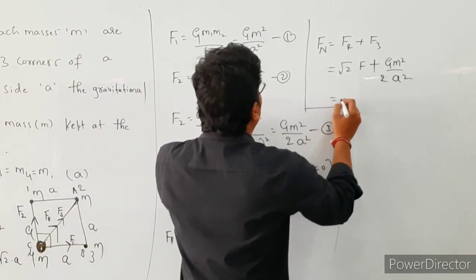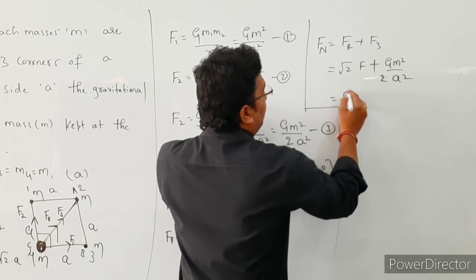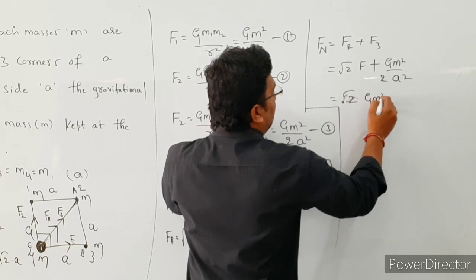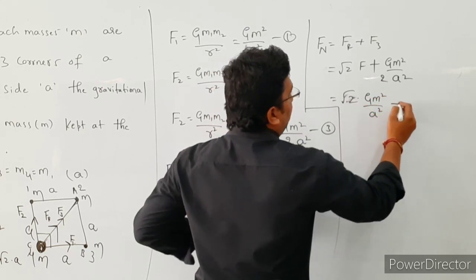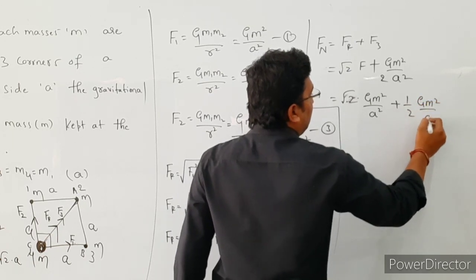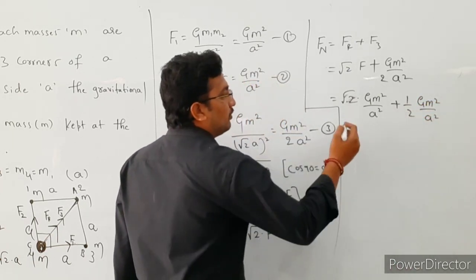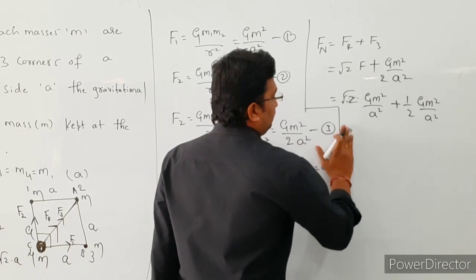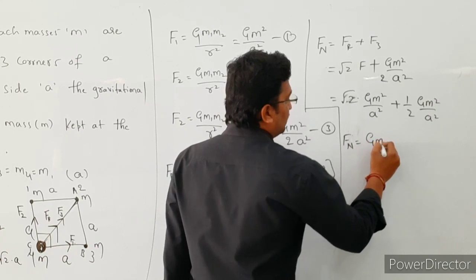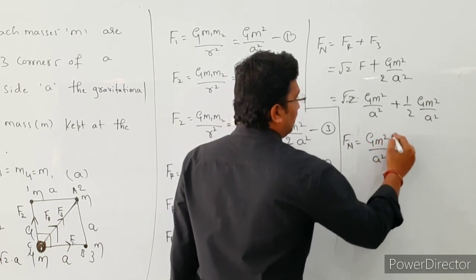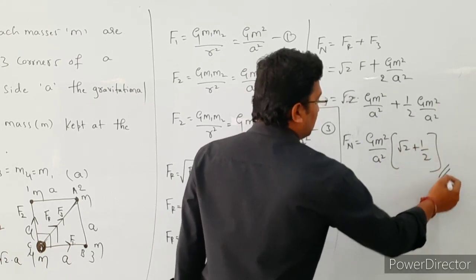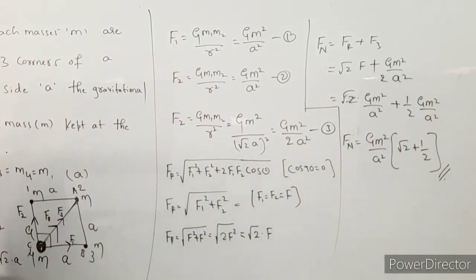So that is equal to root 2 into Gm square divided by a square plus 1 by 2 Gm square divided by a square. Take Gm square by a square common. The net force is equal to Gm square divided by a square bracket of root 2 plus 1 by 2. So this is the net force acting on the fourth particle.